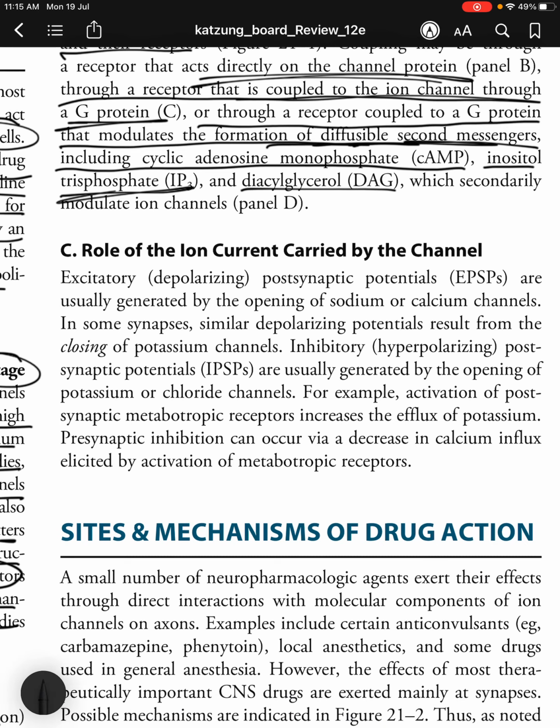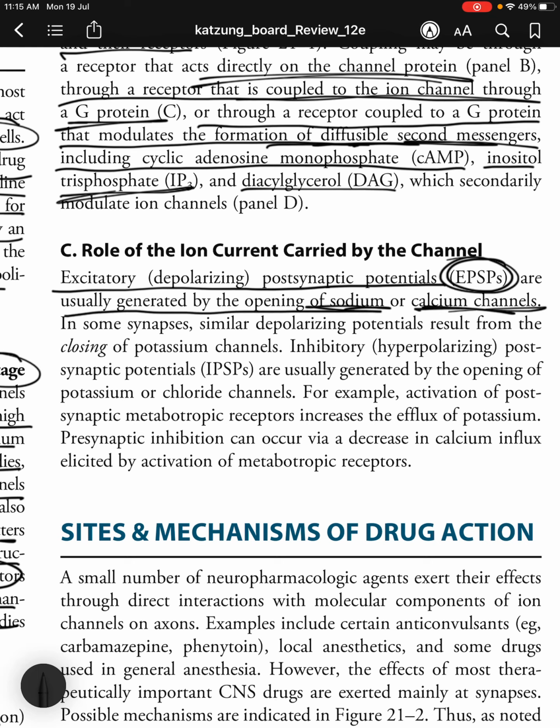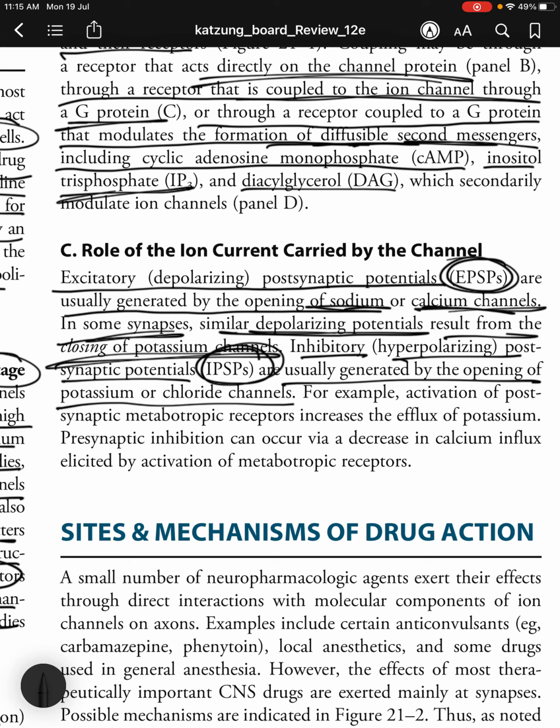So moving on to the role of the ion current carried by the channels. Excitatory or depolarizing postsynaptic potentials, or EPSPs, are usually generated by the opening of sodium or calcium channels, or the closure of potassium channels, or inhibition of potassium current. In some synapses, similar depolarizing potentials can result from the closing of potassium channels. Inhibitory or hyperpolarizing postsynaptic potentials, or IPSPs, are usually generated by the opening of potassium or chloride channels.